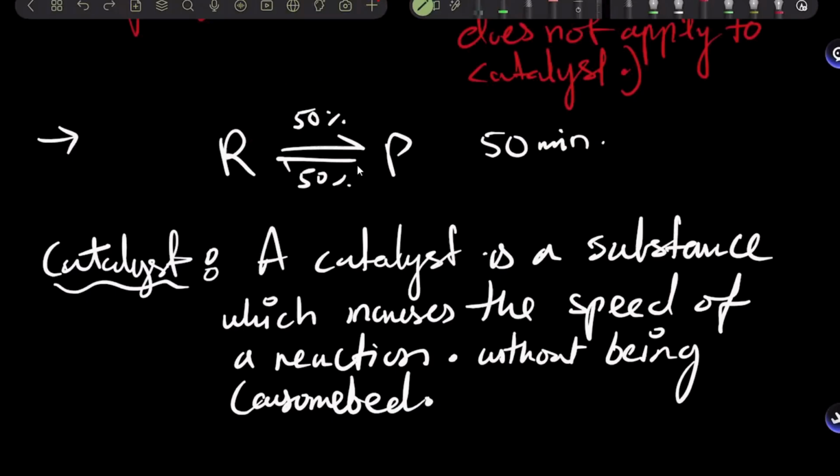But what it does is that previously, if this reversible reaction took 50 minutes in order to reach this dynamic equilibrium, after adding a catalyst, the rate of the forward reaction would speed up. The rate of the backward reaction would also speed up by the same magnitude, right? So it's still in dynamic equilibrium. The rates are equal in both directions, but they're faster. For example, by adding a catalyst, this became 3 times faster.